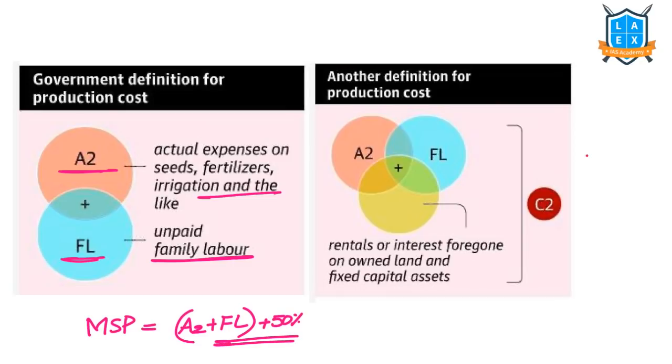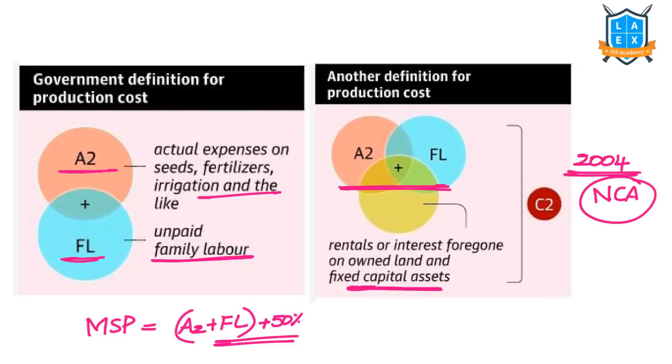But the MS Swaminathan Committee in 2004, which is also called the National Commission for Agriculture, has recommended including the rentals or interest foregone for buying that particular land while calculating the MSP. So if this is also added, it becomes more remunerative. That's the suggestion of the MS Swaminathan Committee, and after that, many farmers have demanded this. But as of now, the government is implementing the current method.